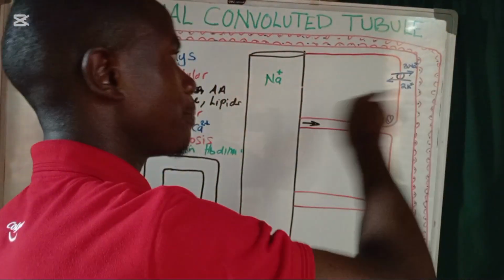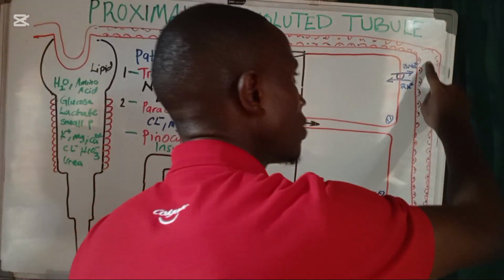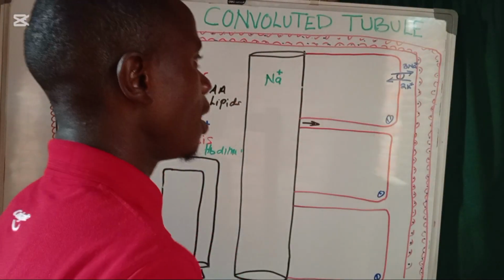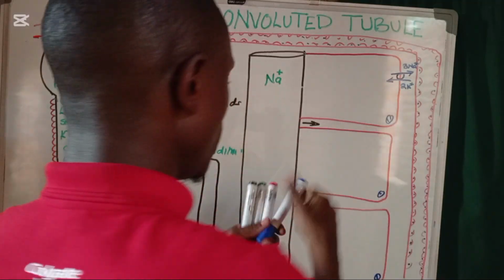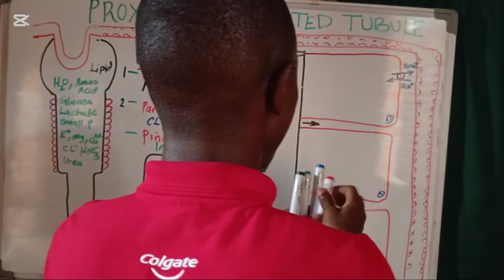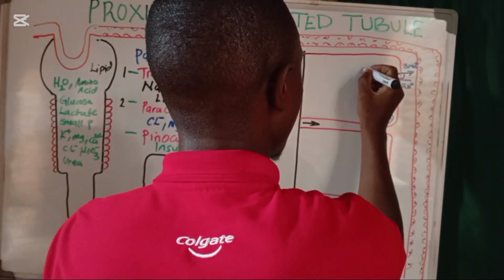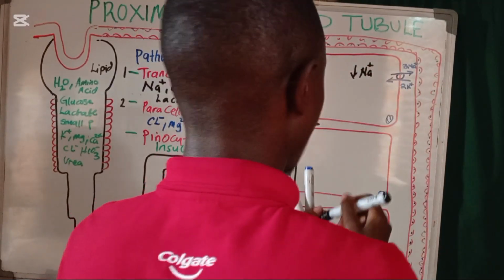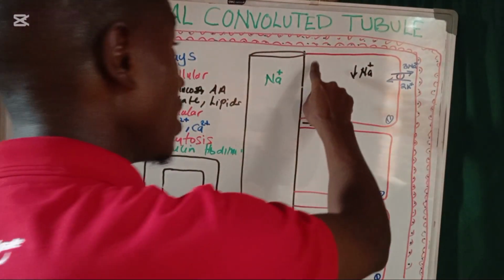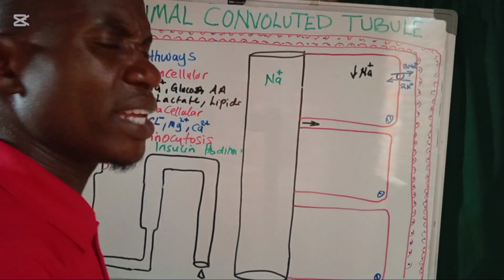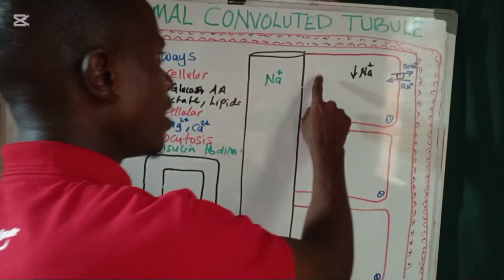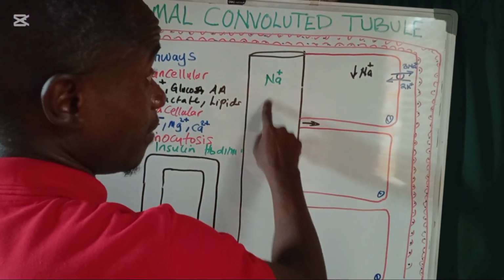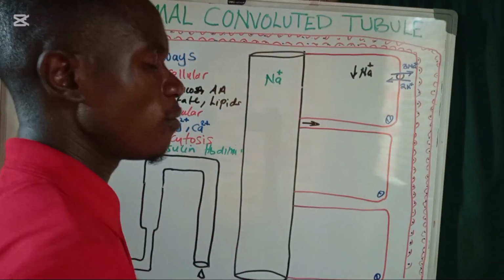It is constantly pumping three sodium ions out into the blood and pumping two potassium ions into the cell. What's the significance of this? It means we are going to have reduced levels of sodium ions inside this cell. This creates what we call the sodium gradient. In other words, the sodium level in the cell is going to be less than the level of sodium ions in the proximal convoluted tubule.